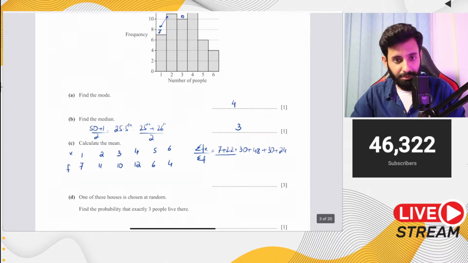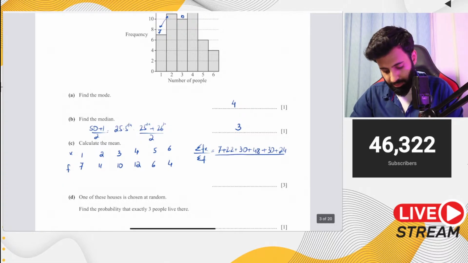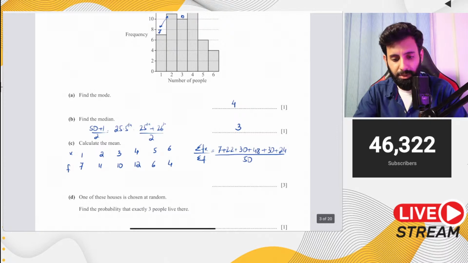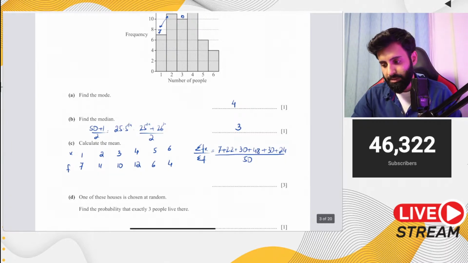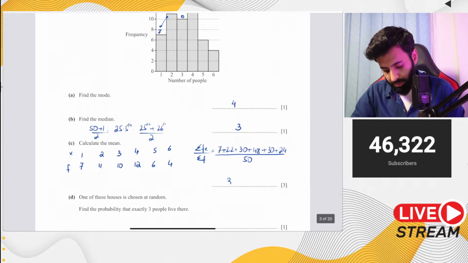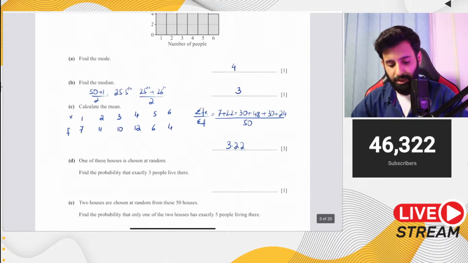Now you add this up, divided by the total number of terms, which happen to be 50. So let's see what we get. 7 plus 22 plus 30 plus 48 plus 30 plus 24. Divide by 50, so we have 3.22. So there you go. 3.22 is the final answer.